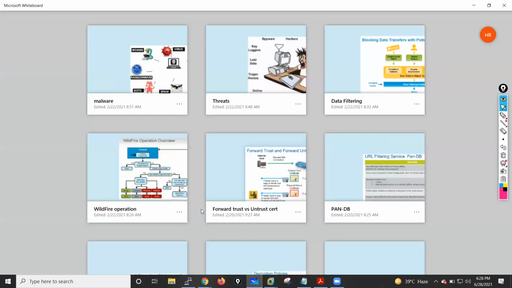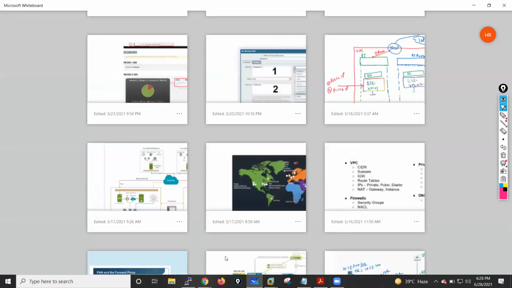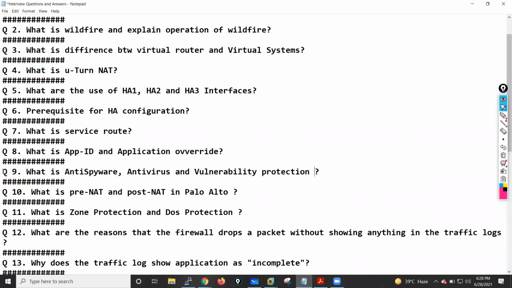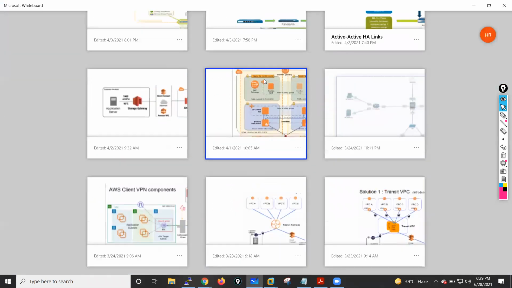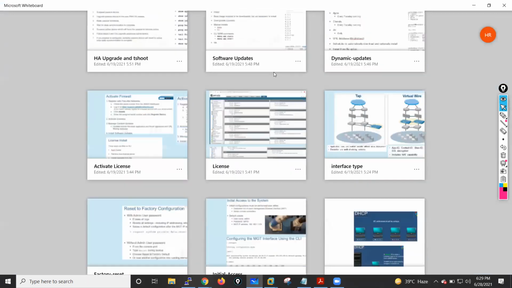Now let me discuss the next question, which is: what is the concept of prenat and postnat in Palo Alto? So let me tell you. So in Palo Alto firewall, let's suppose I'll just go on top.